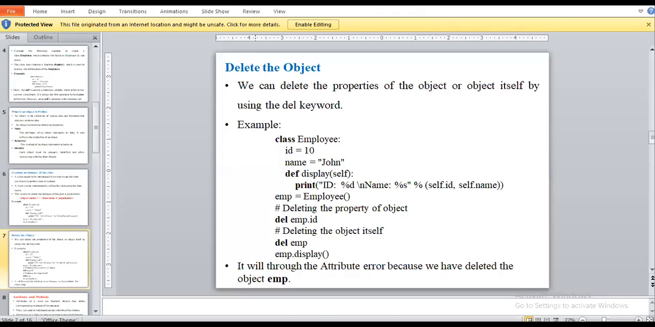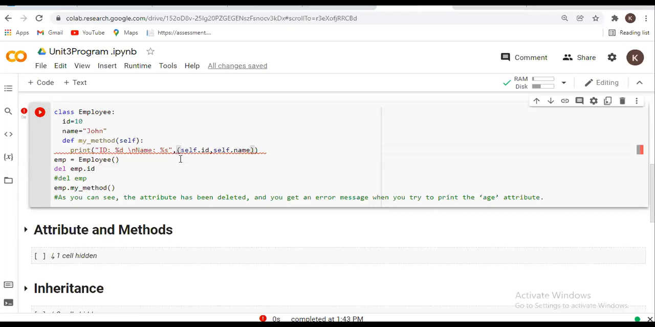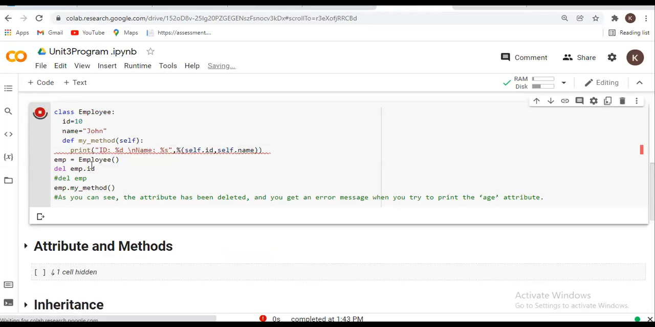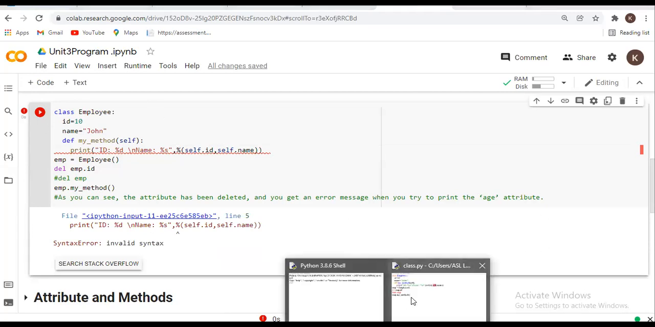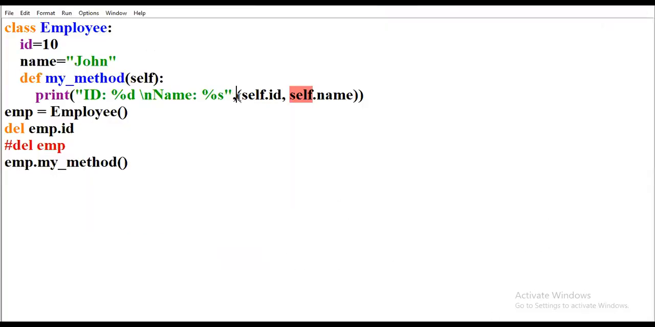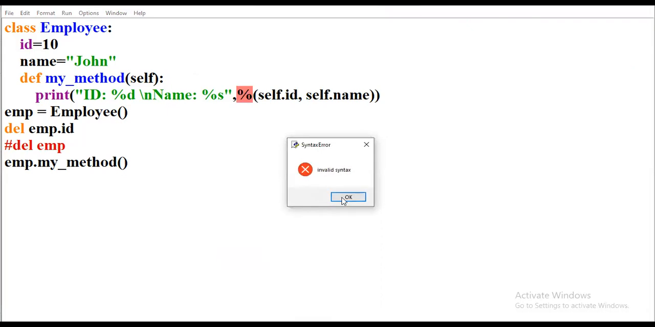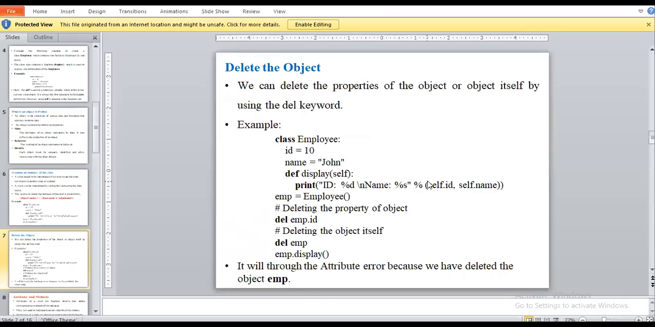No, it's not working. Please see here. Okay, you have to implement this code.